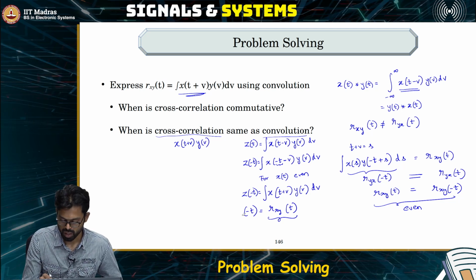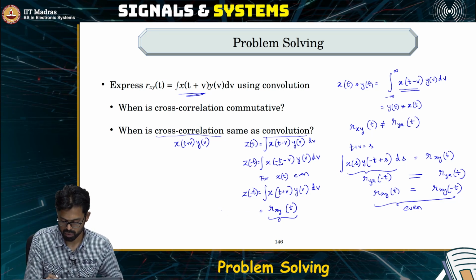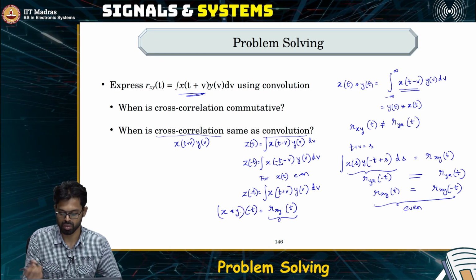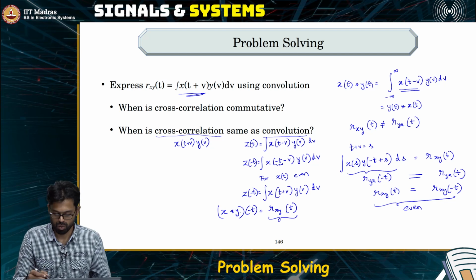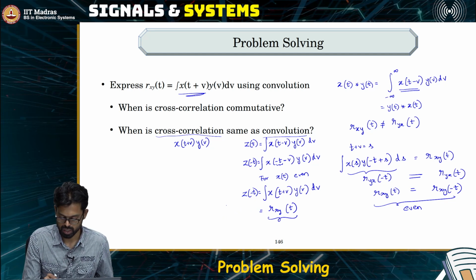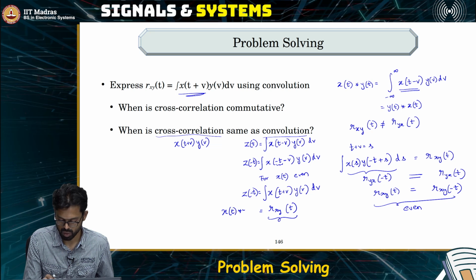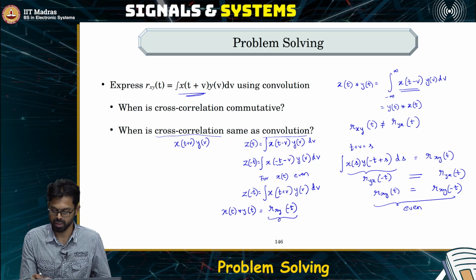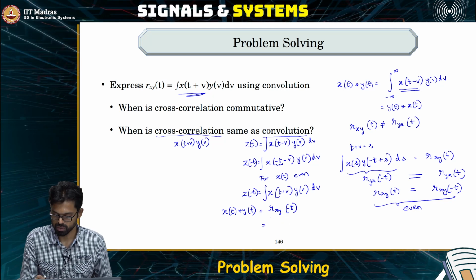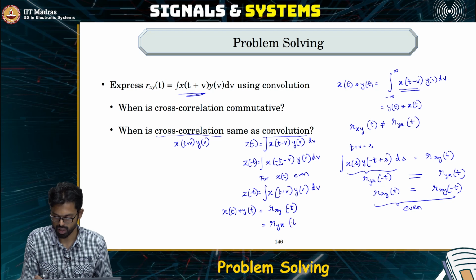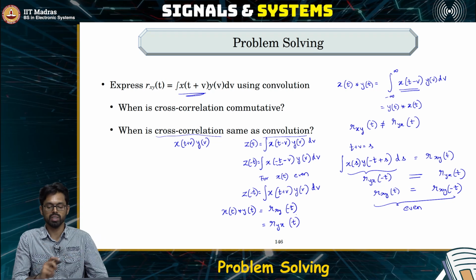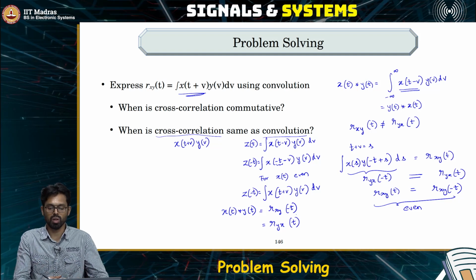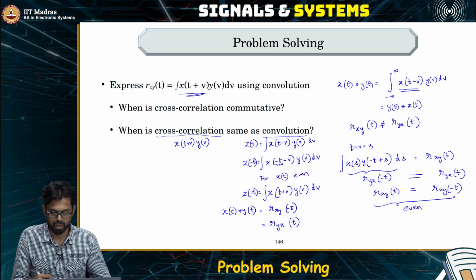So this is the time reversed version of the convolution. Okay. Or in other words, we can say that x of t star y of t is Rxy of minus t, which is in fact equal to Ryx of t. This is true only for even signals. Okay. So, when you have even signals, you can find a relationship between the convolution and the cross correlation, otherwise it is not really possible.